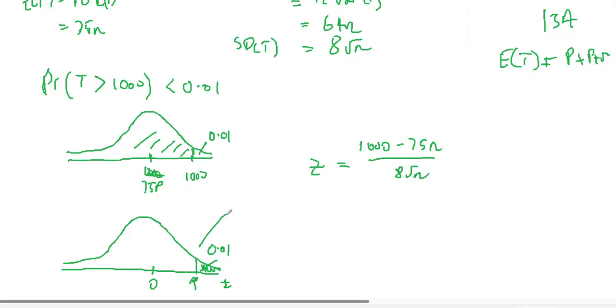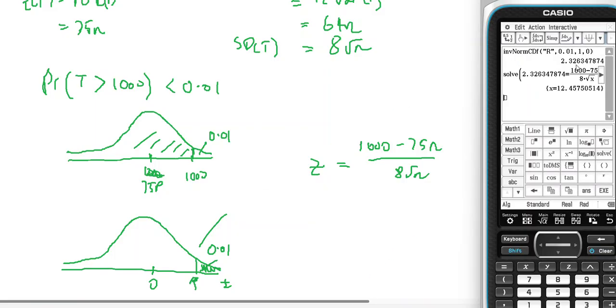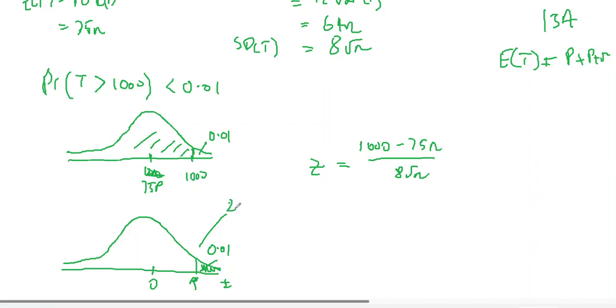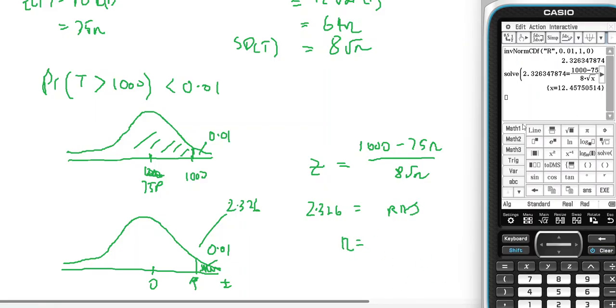So that gave me a z-score of 2.326. And when I go 2.326 equals the right-hand side, that gave me n equals 12.45.